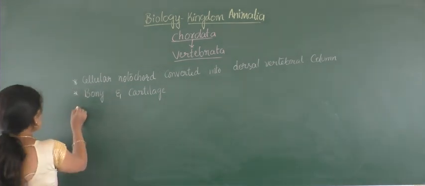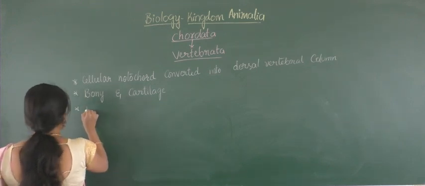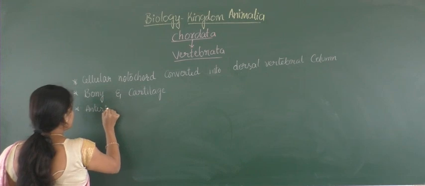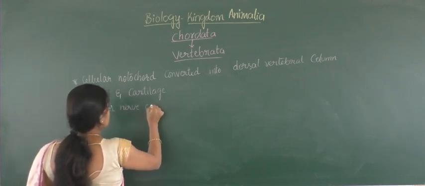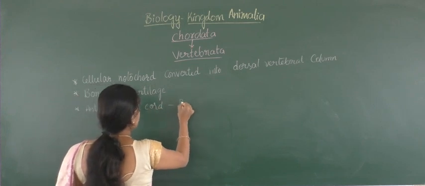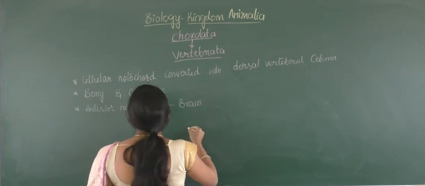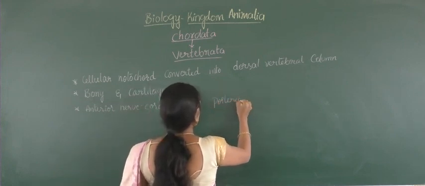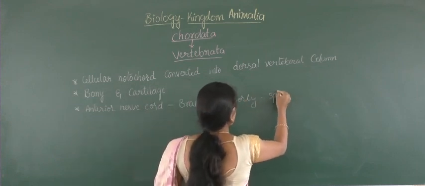Next, here they contain an anterior nerve cord, which is developed as the brain, a part of the central nervous system, and it runs posteriorly as the spinal cord.